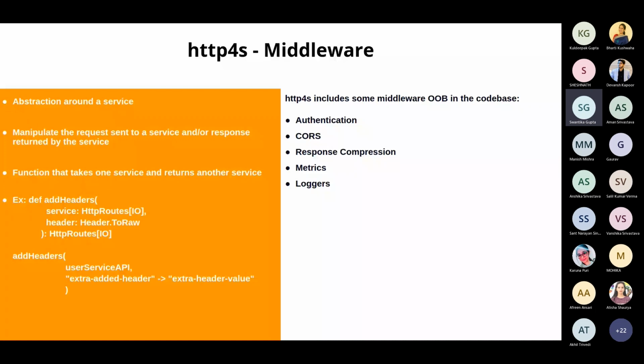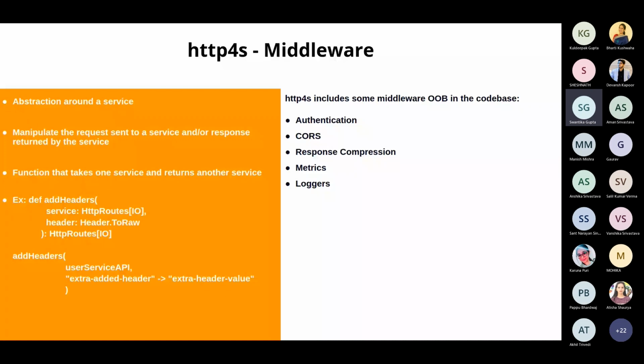A very simple example to understand it would be that right now when I hit my endpoints, any endpoint, there are no extra headers that I'm getting. Mostly it would be just content type equals application/JSON. But what I can do is for every response that I'm generating, before sending it back to the client, I want to add certain extra headers to it. So this step of adding extra headers is a middleware.